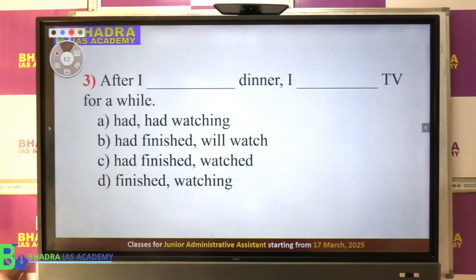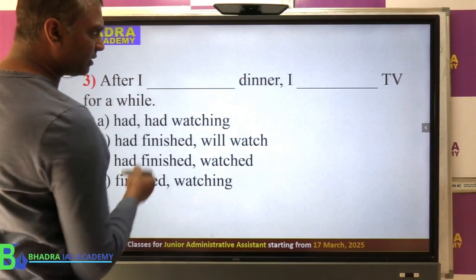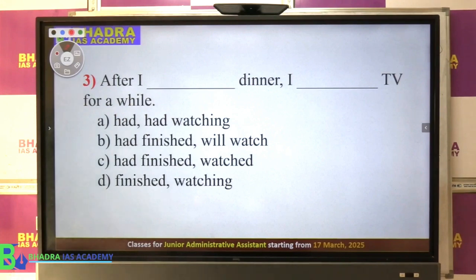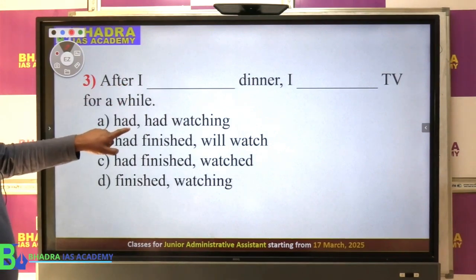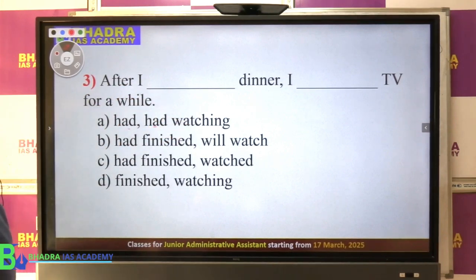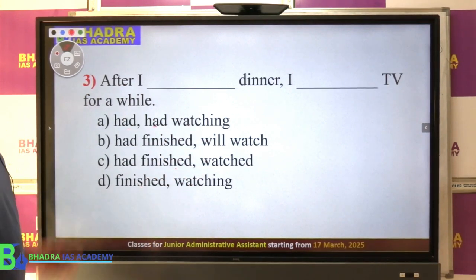This is based on a grammatical rule. After I dash dinner, I dash TV for a while. So we had options here: had finished, will watch; had finished, watched; finished and watching. Which of the following can fit in here?